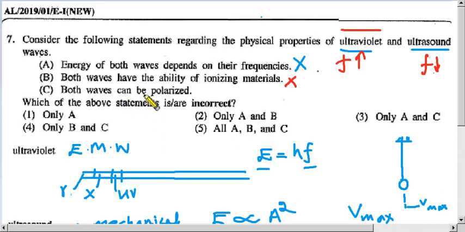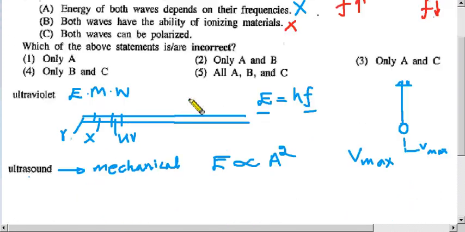Both waves can be polarized. We have to go to the lesson. We can't argue or derive it here. In the lesson we learn only transverse waves can be polarized. This ultrasound is a mechanical wave, so it is a longitudinal wave like this.